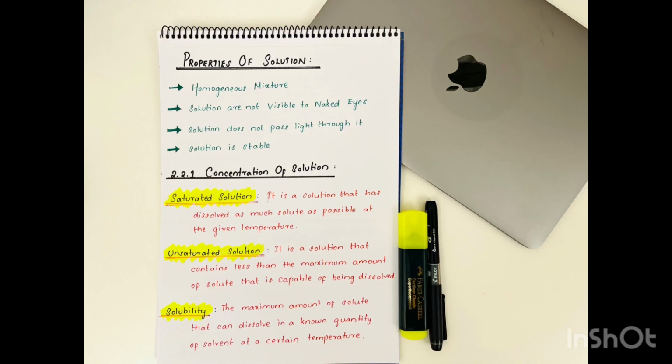Number 3. It does not pass light through it. Due to tiny particle size, these do not scatter beam of light. Number 4. Solution is a stable one. Both solute and solvent get mixed thoroughly. Solute cannot be separated through filtration. Also, it does not settle down when left undisturbed.